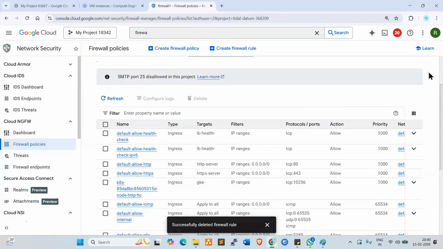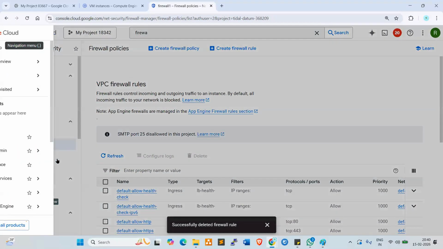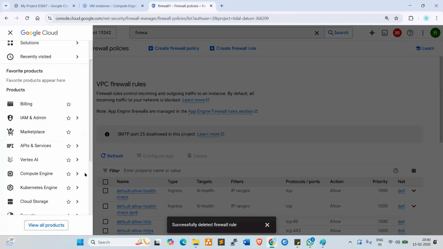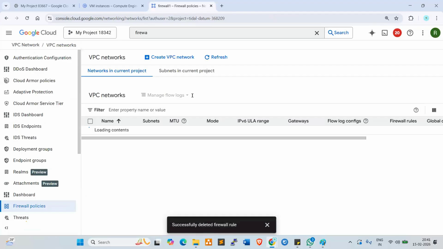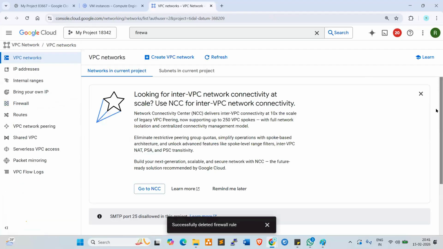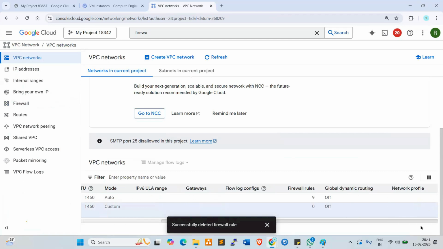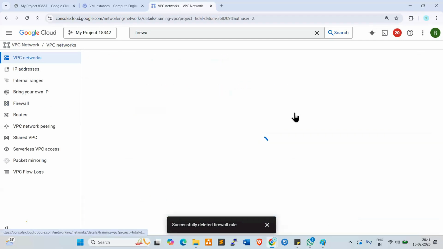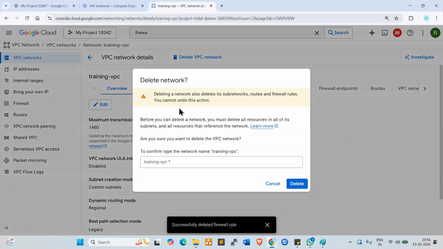Yeah, once it is deleted, now go back to the VPC. Select your VPC. Click on delete VPC. Once you delete the VPC, along with the VPC, subnets also will be deleted.